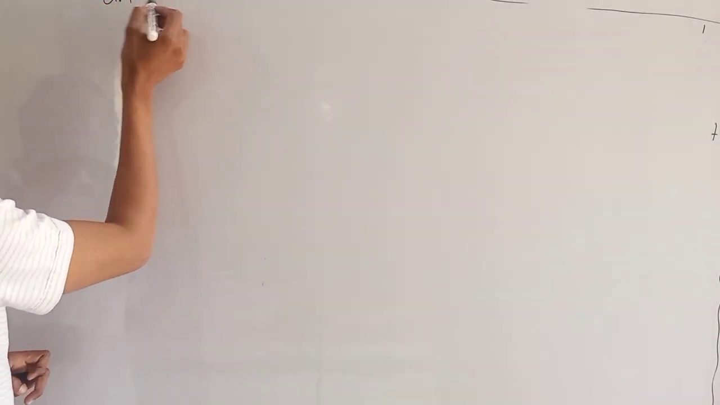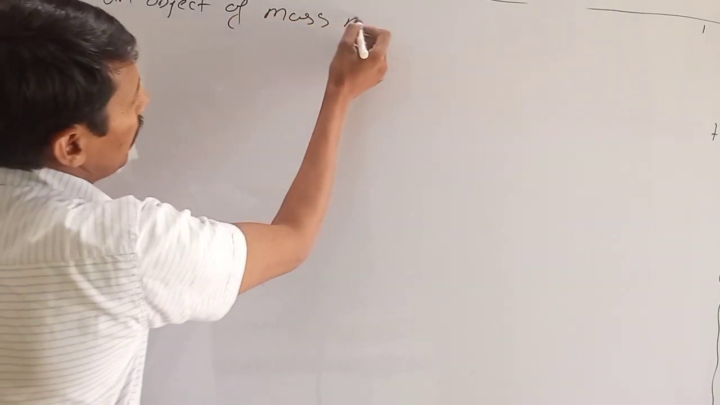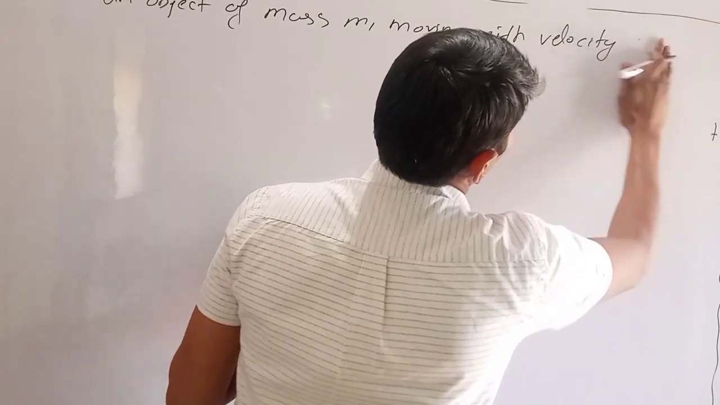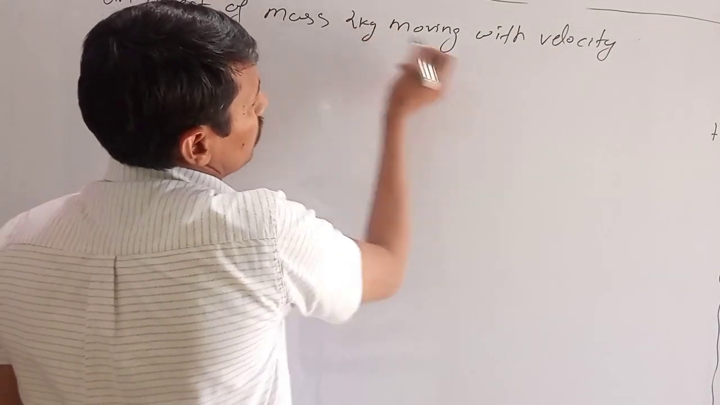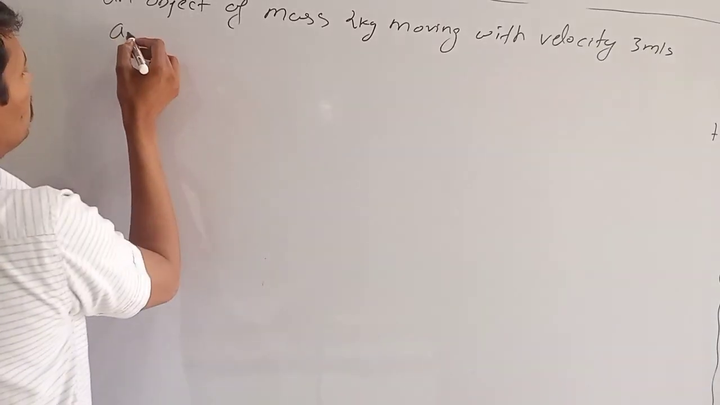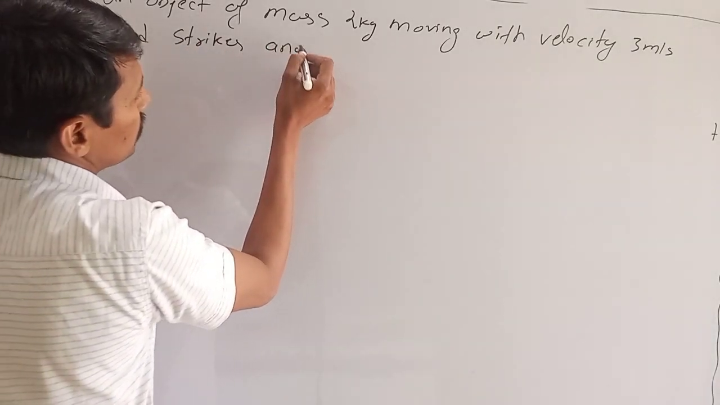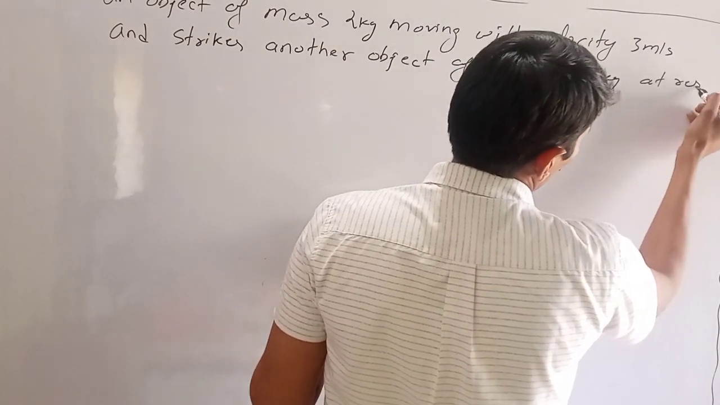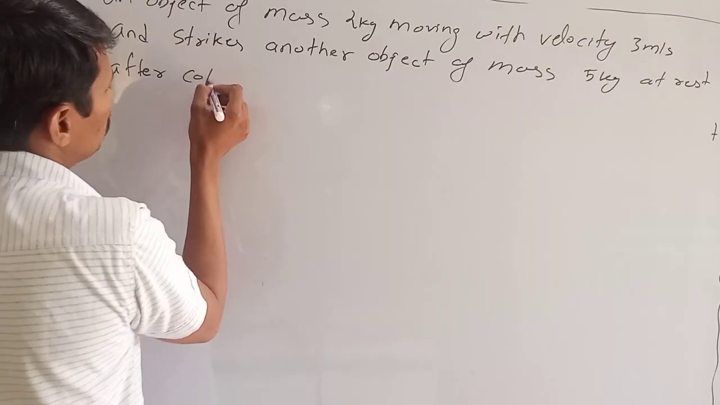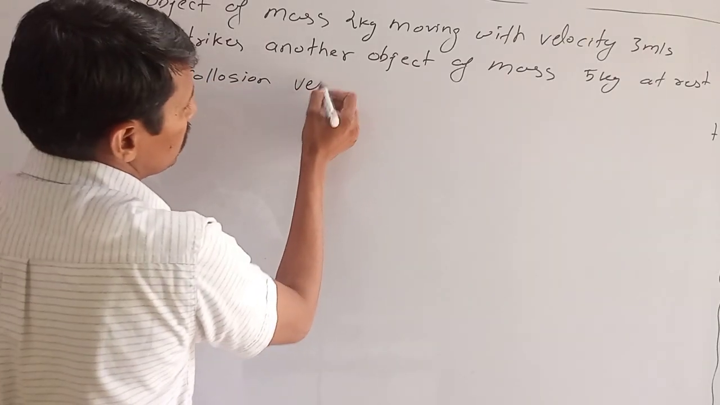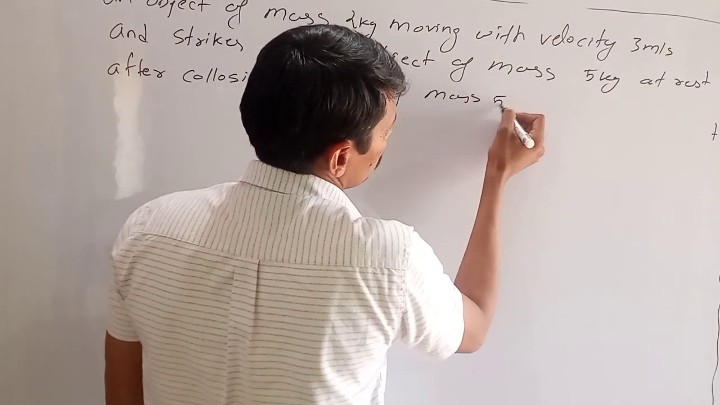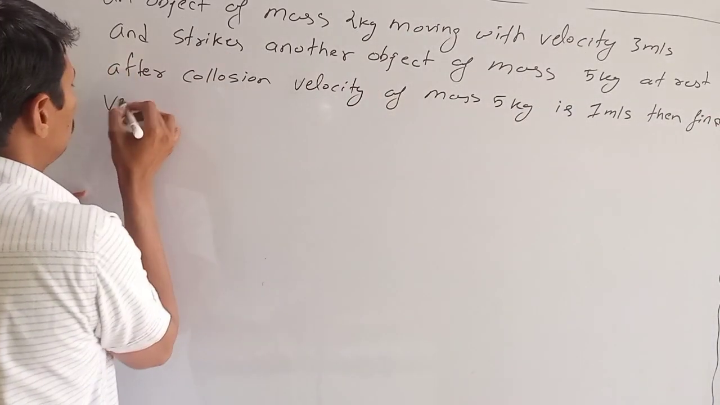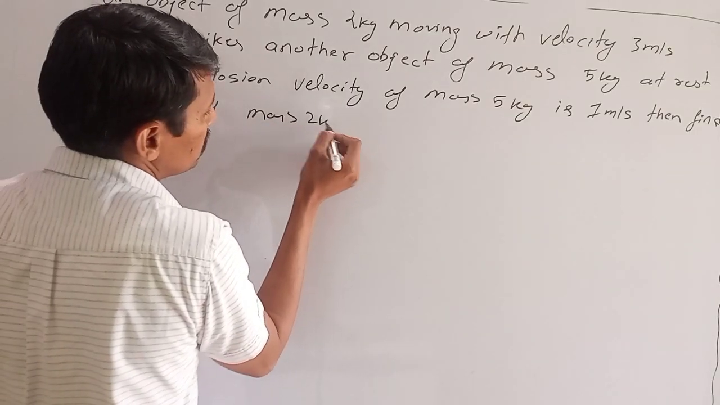The numerical goes: an object of mass m1 moving with velocity u1, we can take the values mass 2 kg and velocity 3 meter per second, strikes another object of mass say 5 kg at rest. After collision, let the velocity of mass 5 kg be 1 meter per second, then find the velocity of mass 2 kg. This is our question.